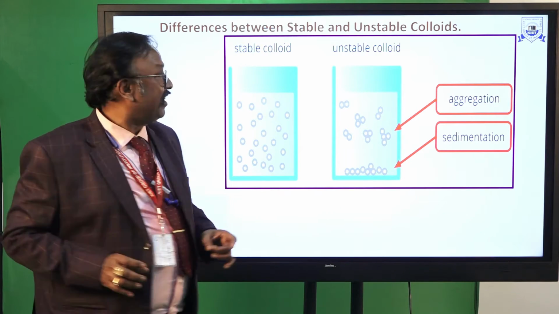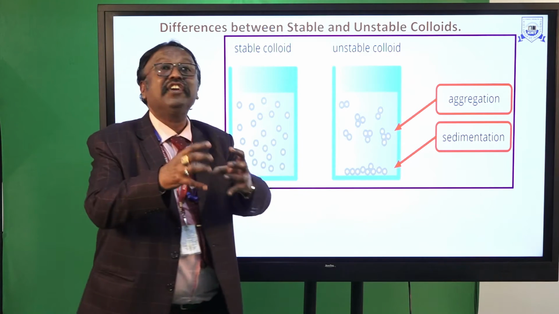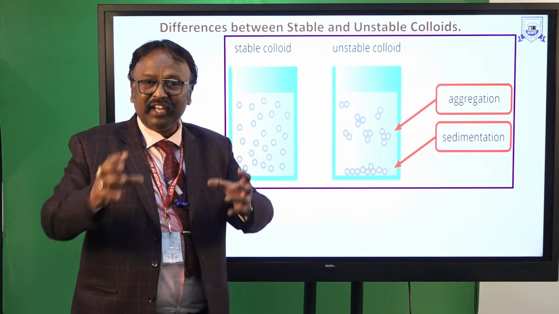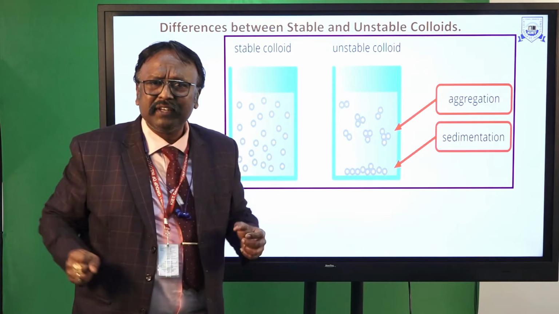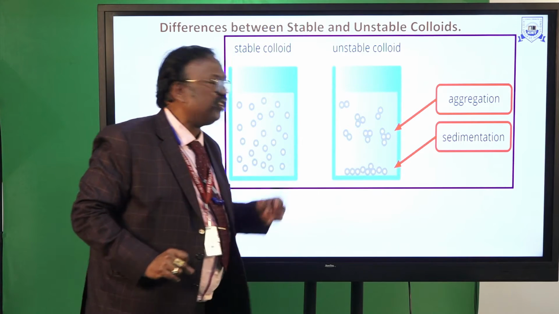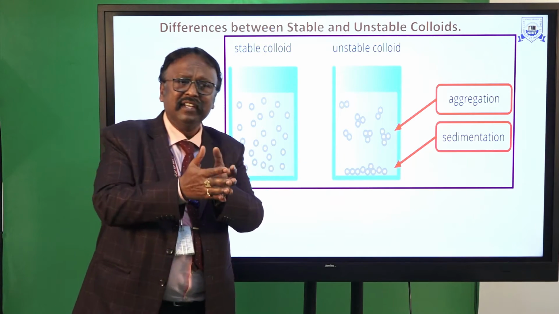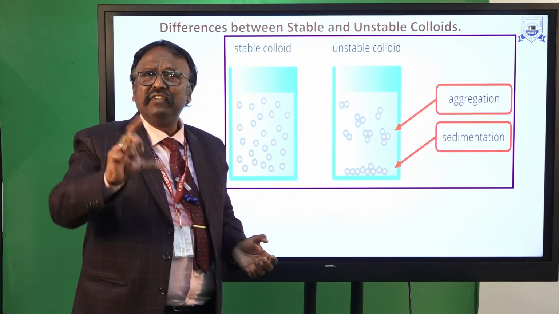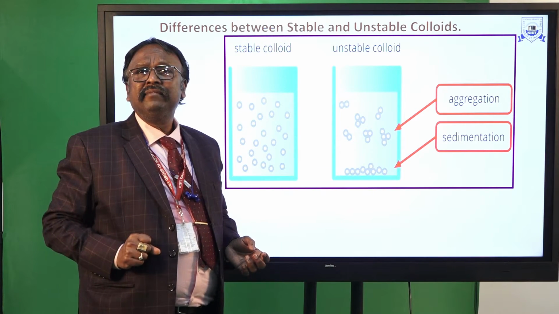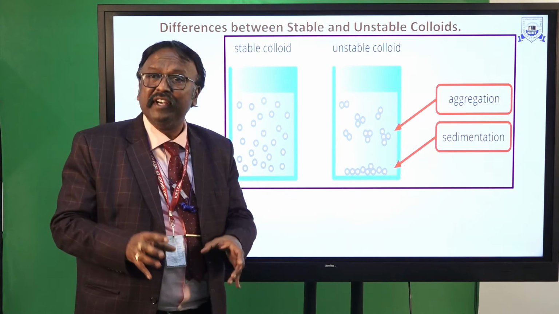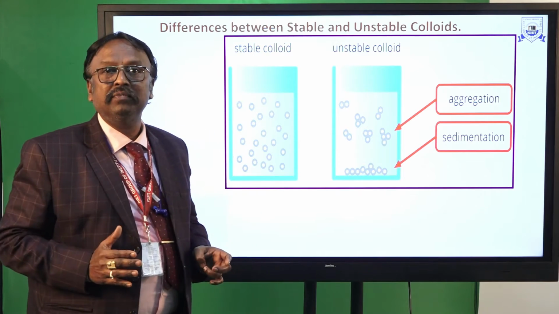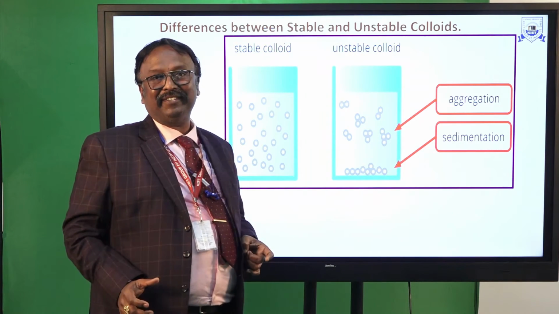Some colloids are unstable. Here, sometimes aggregation of particles takes place. Aggregation means different particles come together, and sometimes sedimentation takes place. Different particles may settle rapidly, forming a sediment. Either aggregation or sedimentation may lead to unstable colloids.